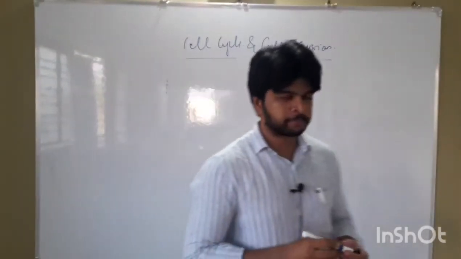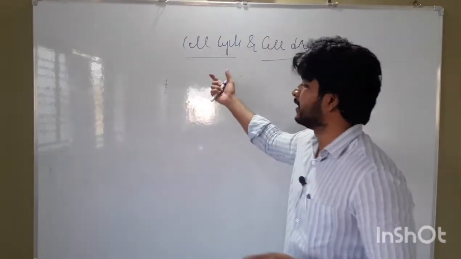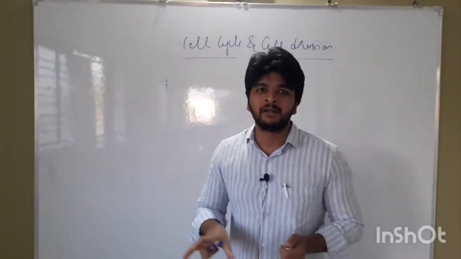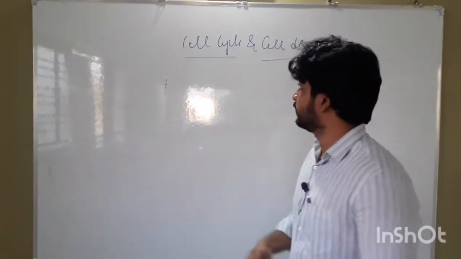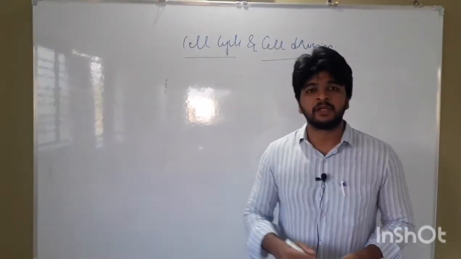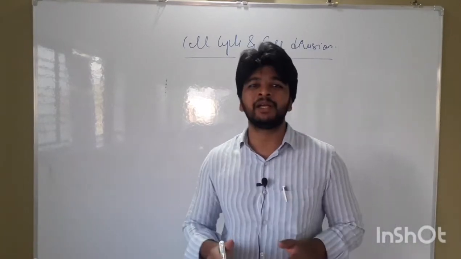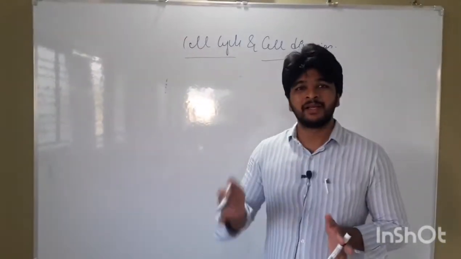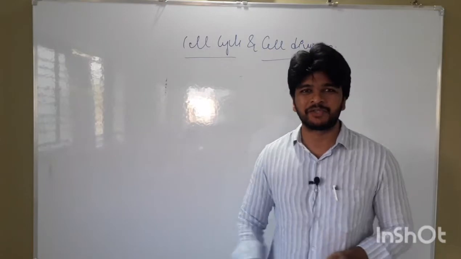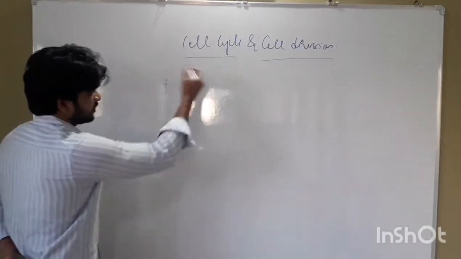Most of the topics of second PUC in CRT are all dependent on the concept of cell division. So it is a very important topic for both NEET as well as for the board syllabus. So first we will know what a cell cycle is. Cell cycle is the sequence of events that takes place during cell division. So what are those steps that take place during the cell cycle?